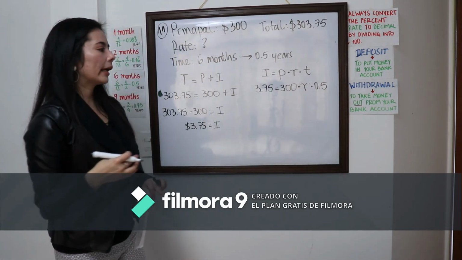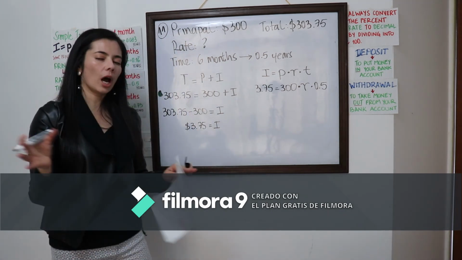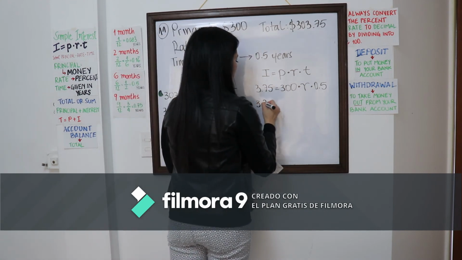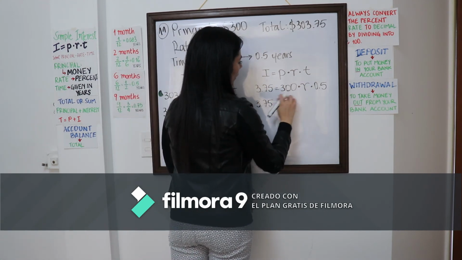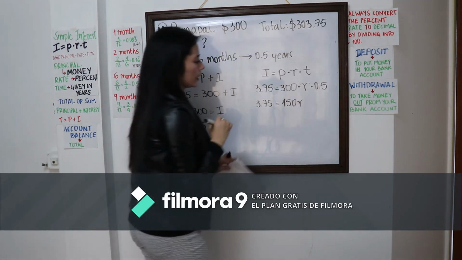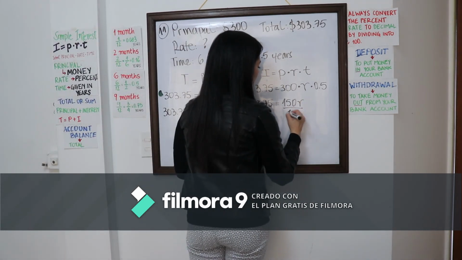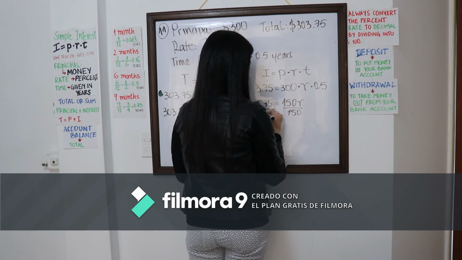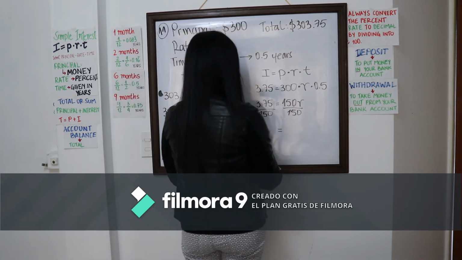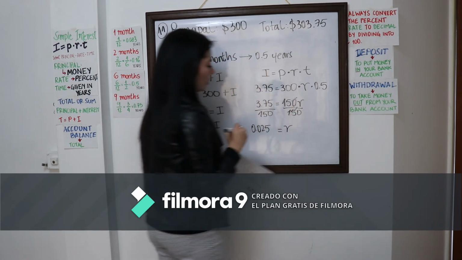Now, before I get rid of these two numbers next to the R, I would just multiply them first, to make everything a little more organized. So I know 300 times 1.5 is actually 150 R, right? And then I can just use inverse operations. I know I have to divide on both sides. And so this is going to get me 0.25 here, and here I can cancel and isolate the R.